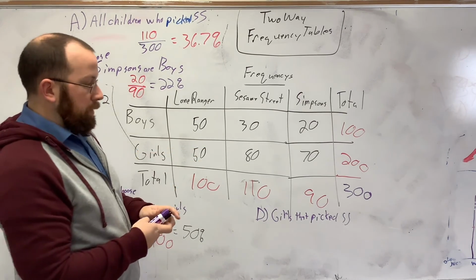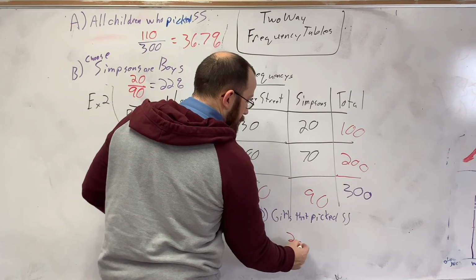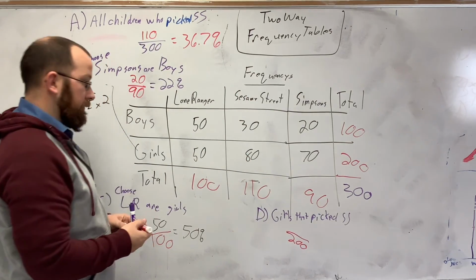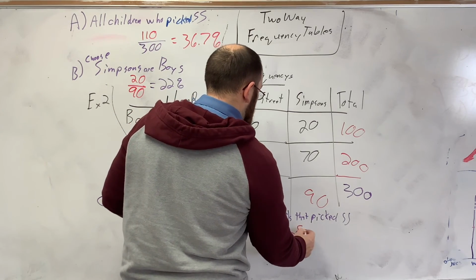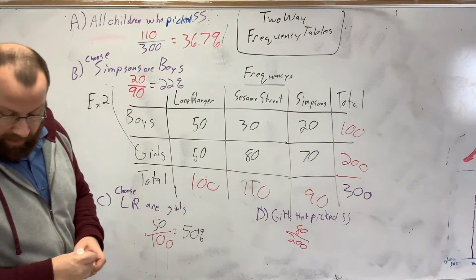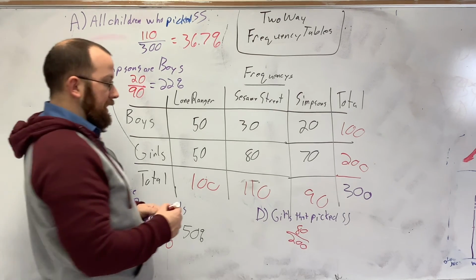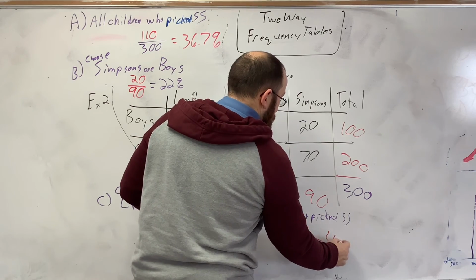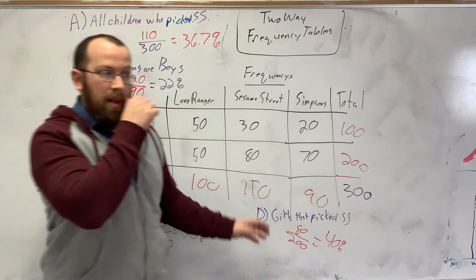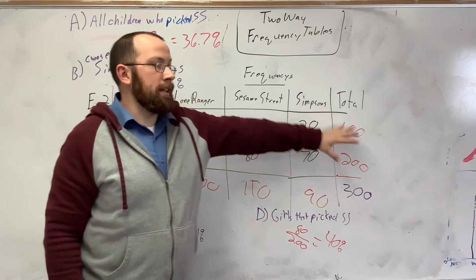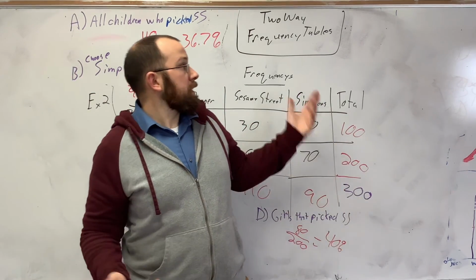The total number of girls, which is 200 in this survey, which is right there, how many of them picked Sesame Street? 80. So 80 over 200, and we divide that to get 40%. And there you go. It's all about reading it correctly, but that's how you do a two-way frequency table. You have all of your individual data, then you have your totals and your grand total. How it's asking is how you have to figure it out. I hope this helped. Good luck.